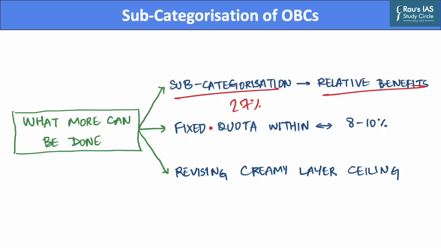Hence, in this regard, there is a need to have a fixed quota system within the existing 27% quota for more than 1900 castes, and it might be in the range of 8 to 10%.